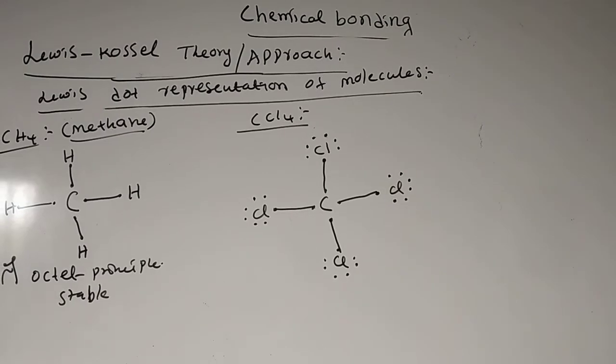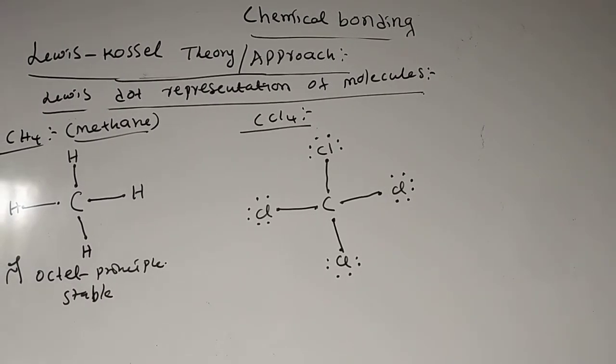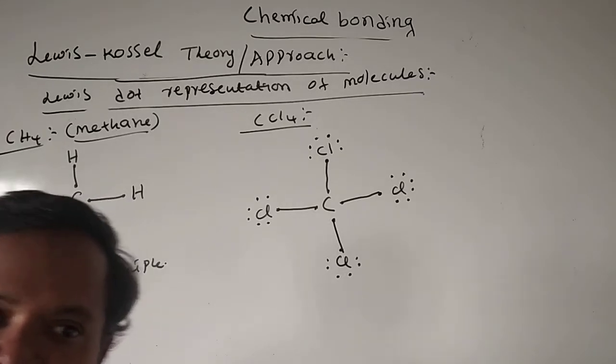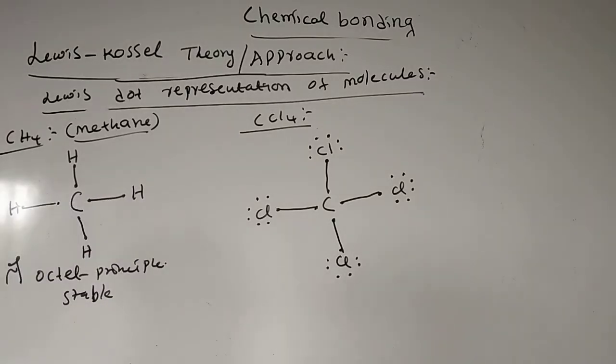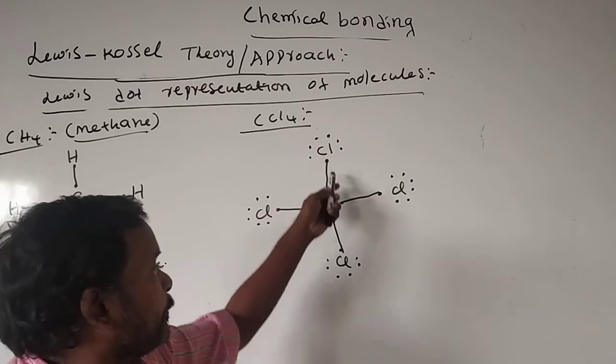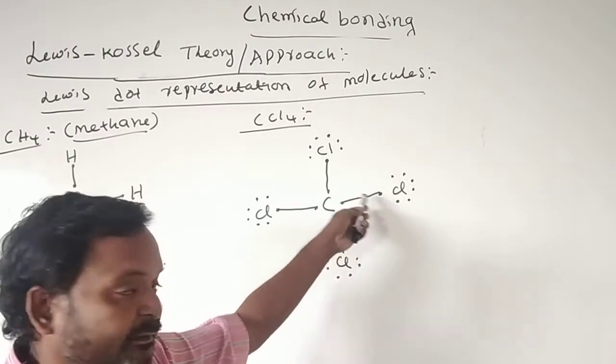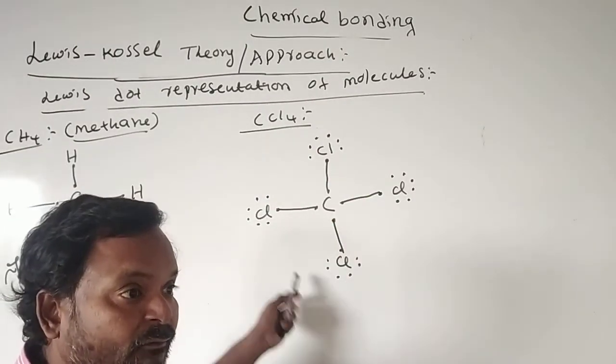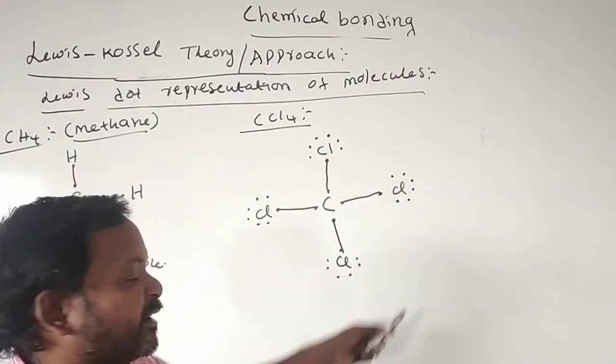Every molecule will be represented like this, not only this one. First, identify the central atom and write all the surrounding atoms. Those which are involved in bonding, we write as bonds, not as dots. Those which are not involved in bonding, we write like this, with dots.